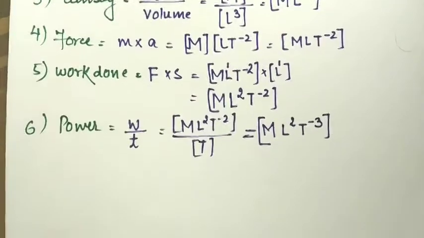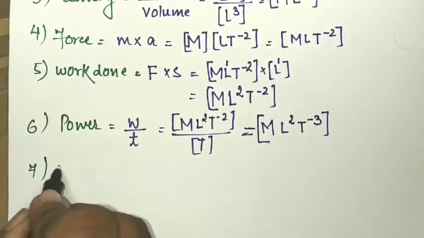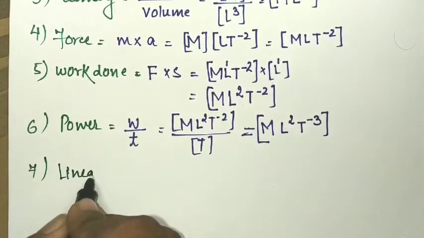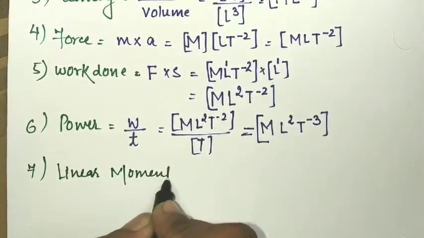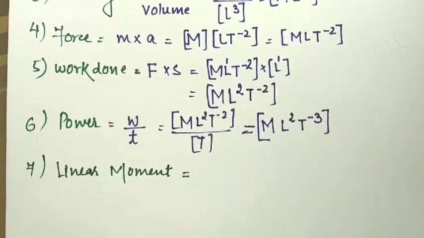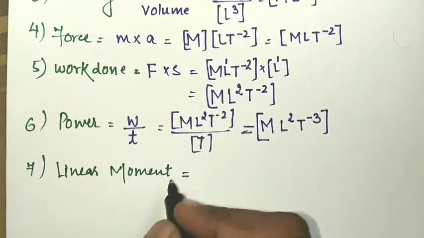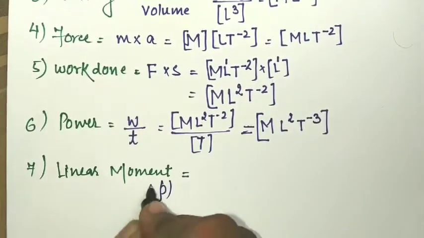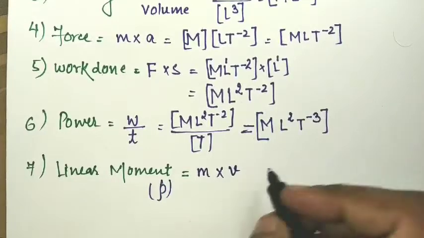Now move towards the next one, the seventh one, linear momentum. As we know, everything is given inside your book, but still I am elaborating because you have to know how we can calculate the dimensional formula of any physical quantity. Linear momentum is given by small p, which is equal to mass of the body into velocity of that body.